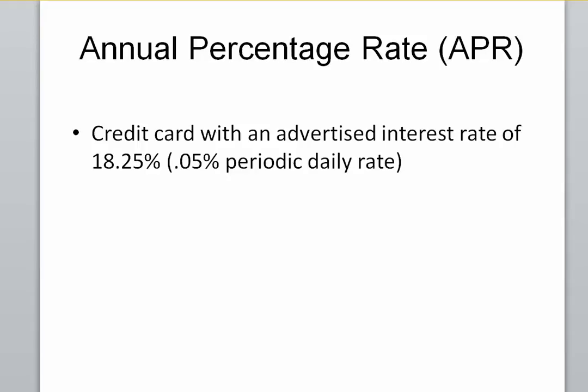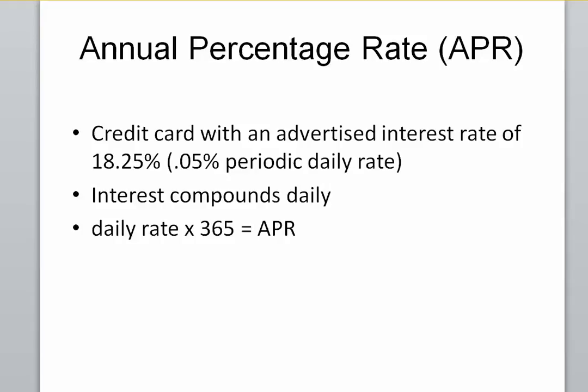The other day I saw a credit card advertisement with an interest rate of 18.25%, and next to that in parentheses it said a 0.05% periodic daily rate. The first thing this tells me is that interest on this credit card will compound on a daily basis. Our daily rate times 365 gives us the APR, which is the advertised 18.25%. But we'll find this is less than the effective rate we pay if we actually borrow money using this credit card.